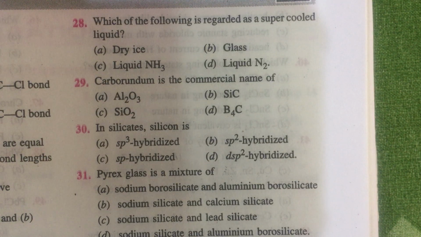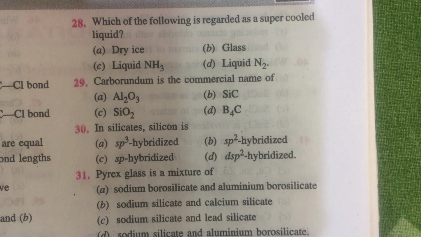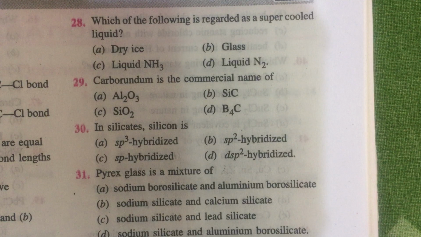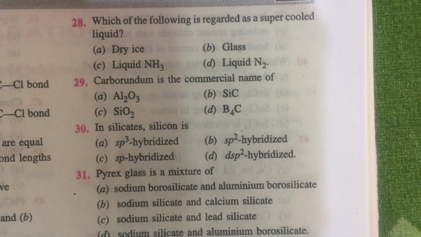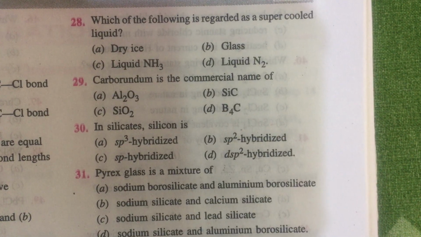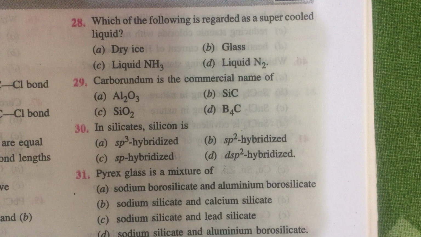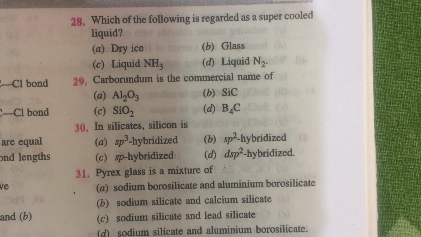Carborundum is the commercial name for silicon carbide, which is used as an abrasive. In silicates, chlorates, and sulfates, the central atom is essentially sp3 hybridized. They have a tetrahedral shape.